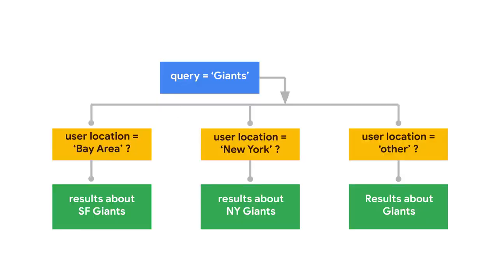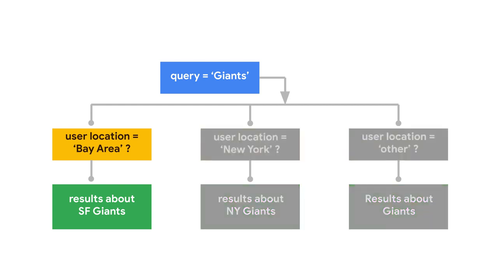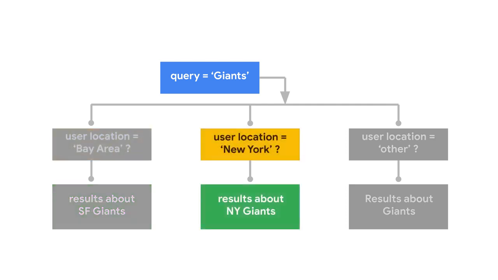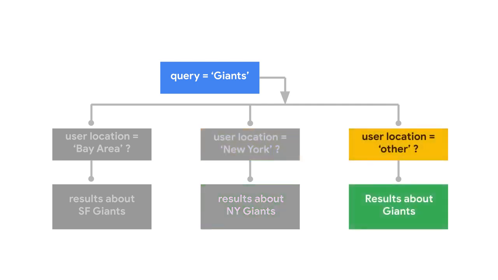Well, up until a few years ago, this is exactly how Google search worked. There were tons of rules that were part of the search engine code base to decide which sports team to show a user when they search for Giants. If the query is Giants and the user is in the Bay Area, show them results about San Francisco Giants. If the user is in the New York area, show them results about New York Giants. If they're anywhere else, show them results about tall people.